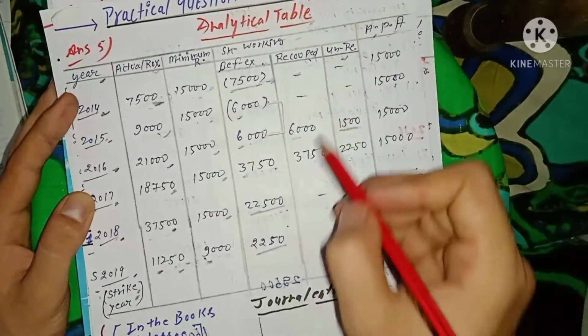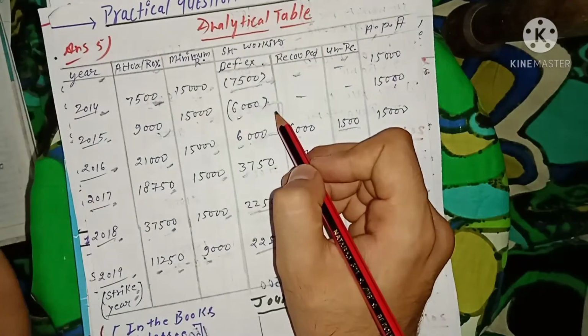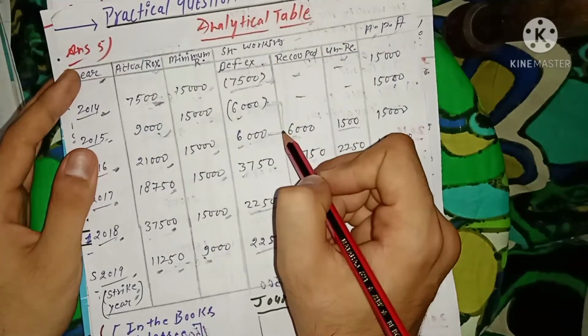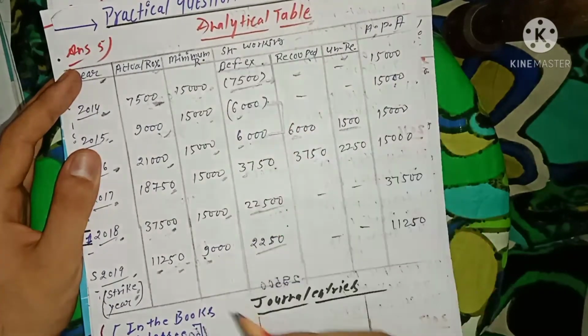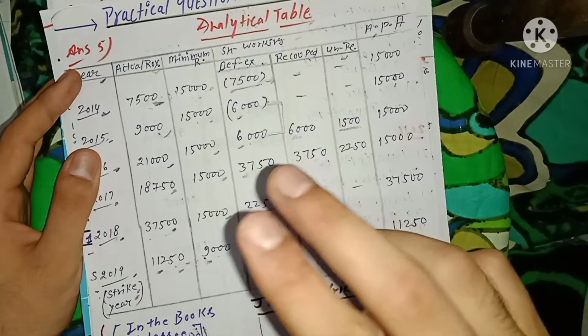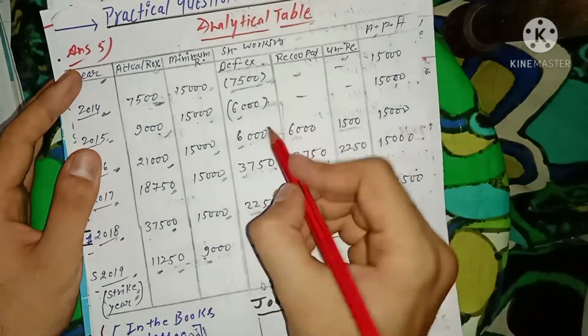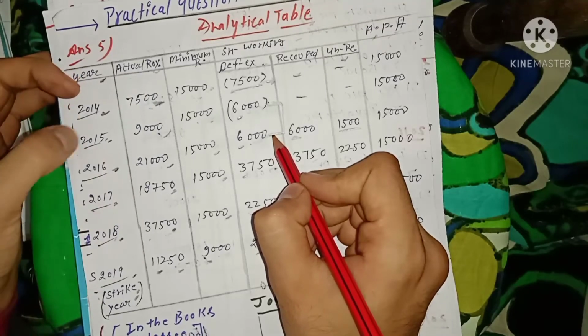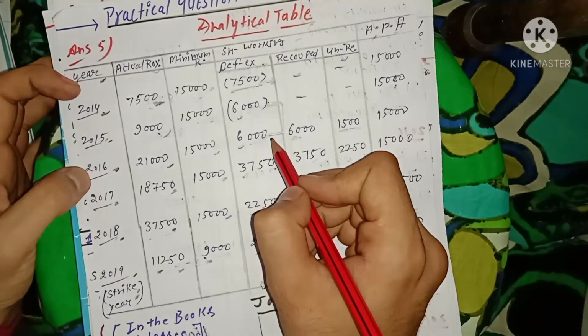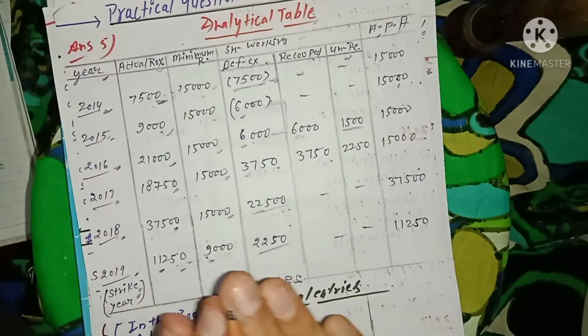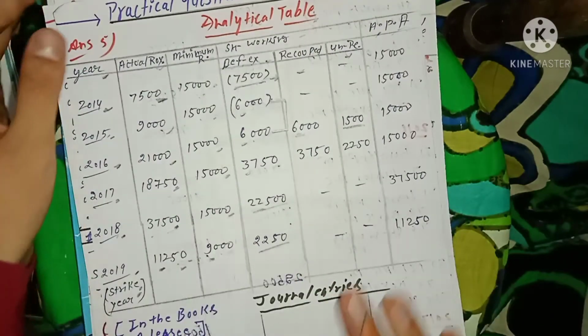will be known as unrecouped amount. It will be considered as unrecouped amount because, as per the terms and conditions, we are only able to recoup our short working amount in the subsequent 2 years. As per those terms and conditions, we are done here in the year of 2016. Our terms and conditions have ended.